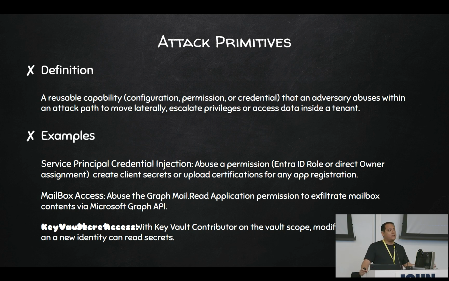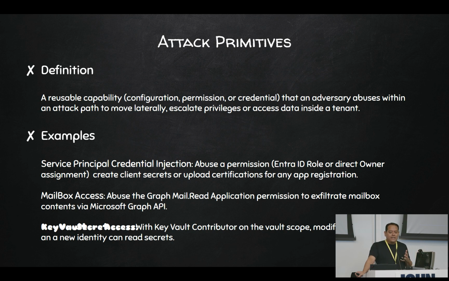For example, think about mailbox access, right? When an attacker compromises a cloud, let's say an M365 environment, one of the goals may be to exfiltrate emails. Well, how can they exfiltrate emails? There's multiple ways. For example, if they're going to use the Graph API, there's a permission called Mail.Read that allows you to read email. If you're going to abuse the Exchange Web Services API, EWS, there's another permission that allows you to read emails, right?